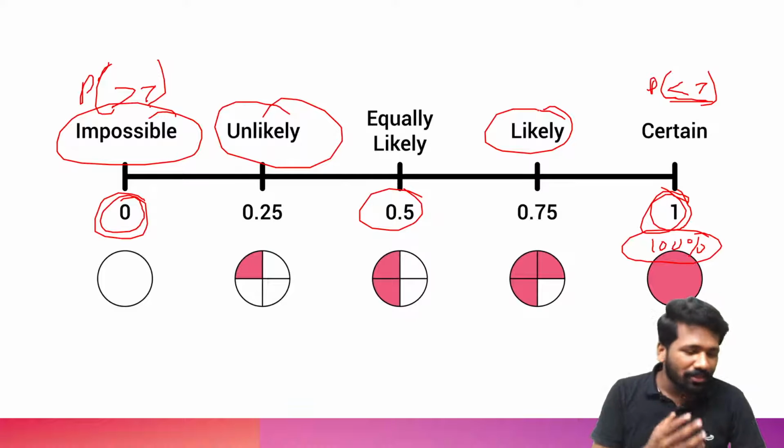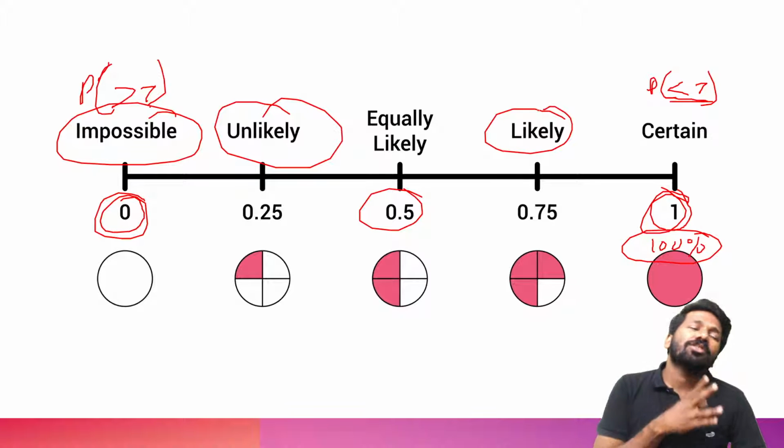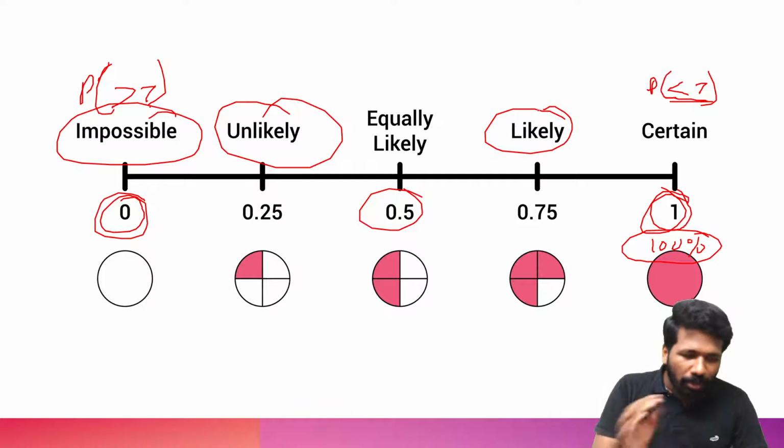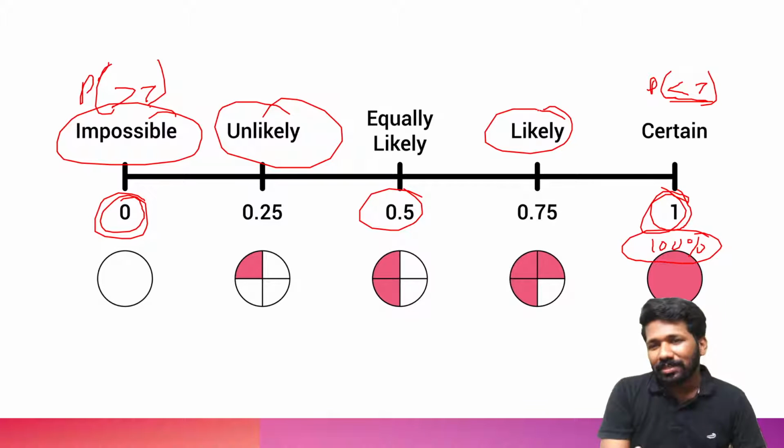So what I am trying to say is, a probability of 1 means it will surely happen. If it is anything below 1, that means it is not sure. There is still a chance that it will not happen.